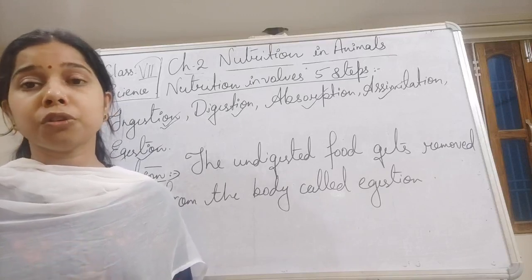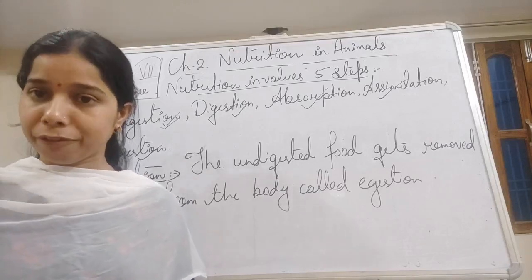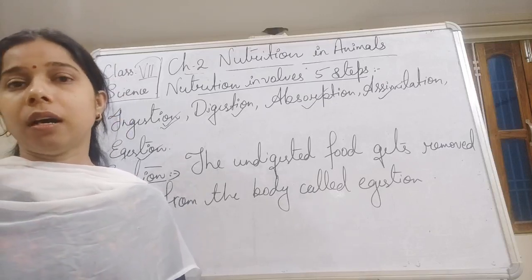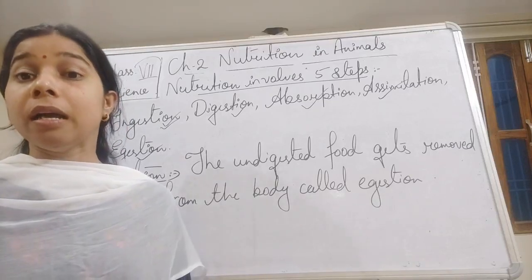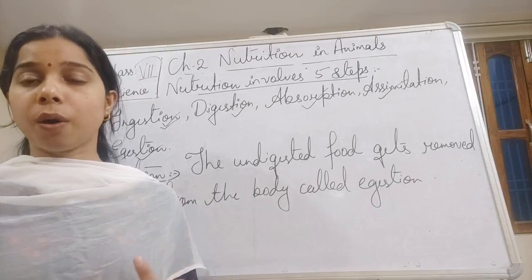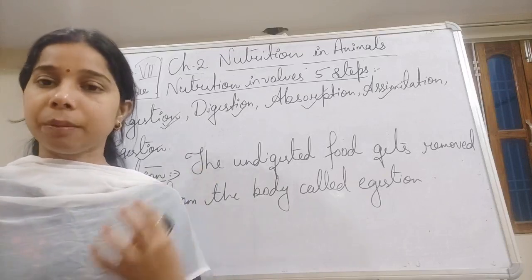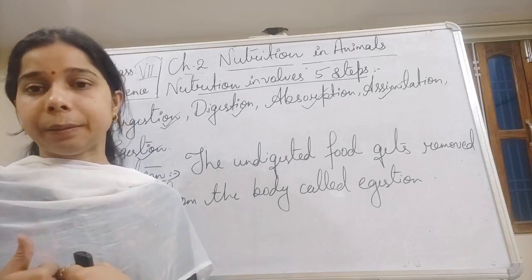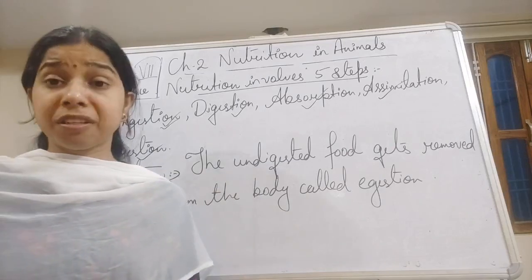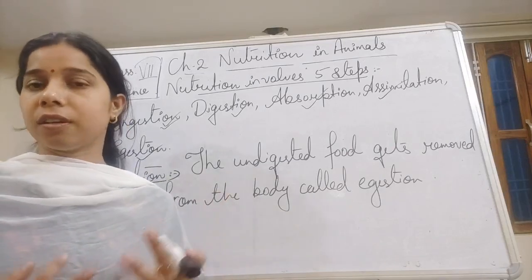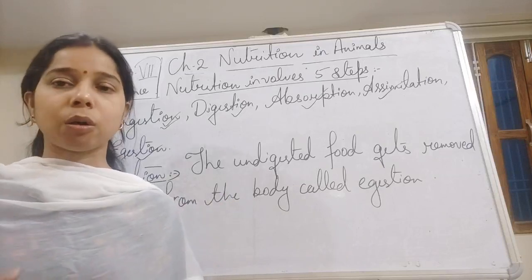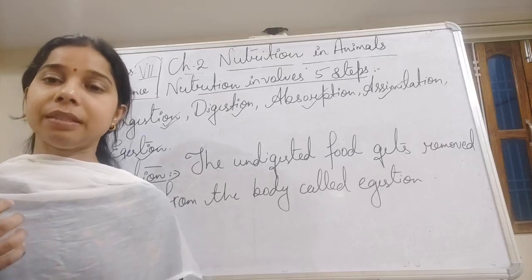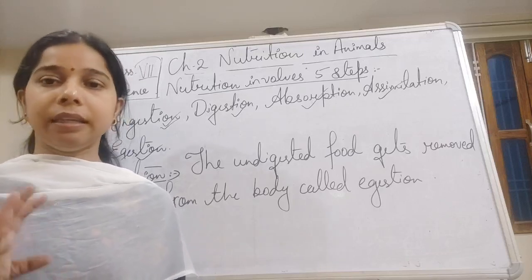Different animals obtain food in different ways. Like the frog, they use their long, sticky tongue that helps in catching insects or other animals to eat. Lizards and chameleons work in the same way. They also have a fairly long tongue, with the help of which they stick insects and eat them.